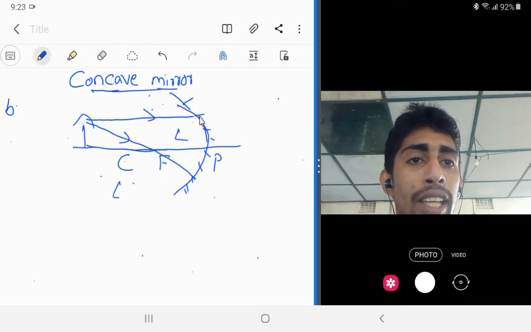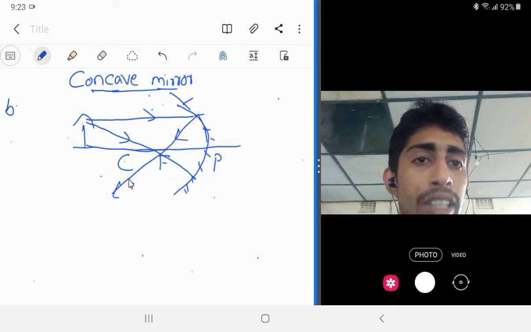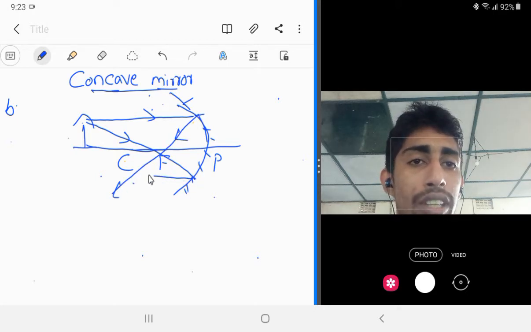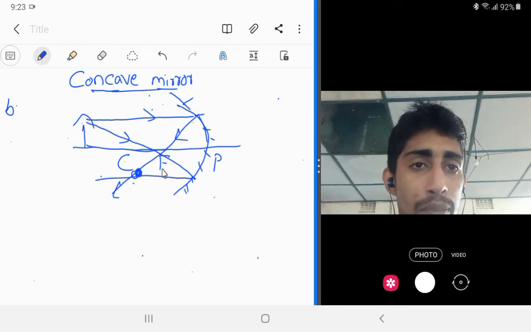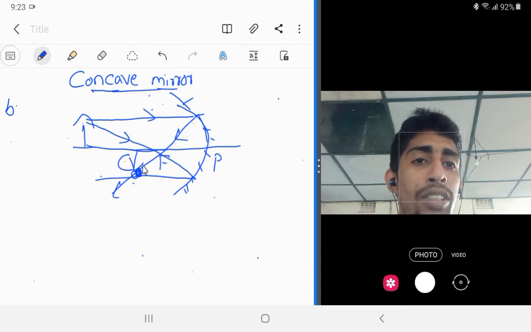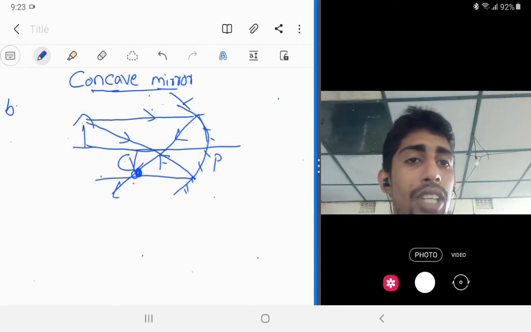We will get the image at this point. So you can see here that we will get the image. That means we will get the image at this point. So which are the characteristics of the image? So where we will get the image?